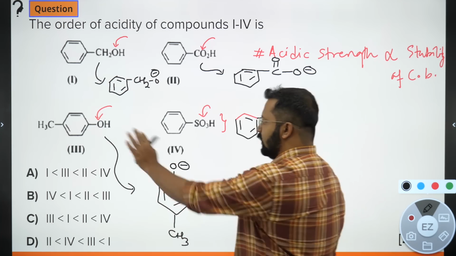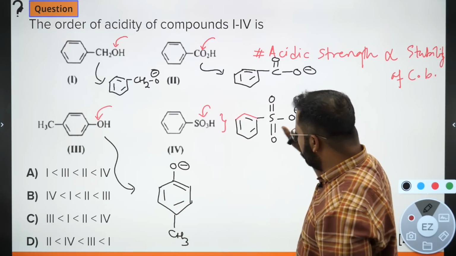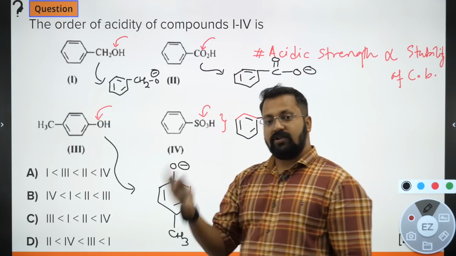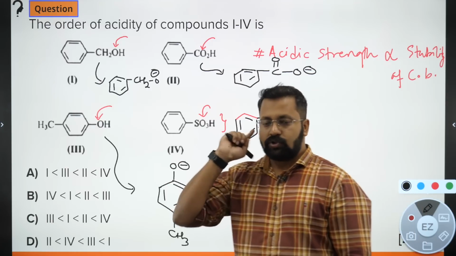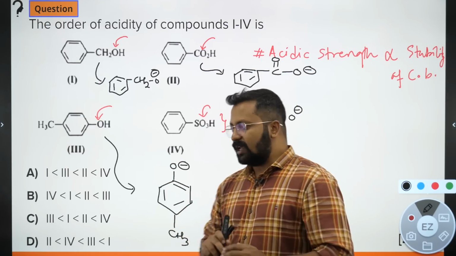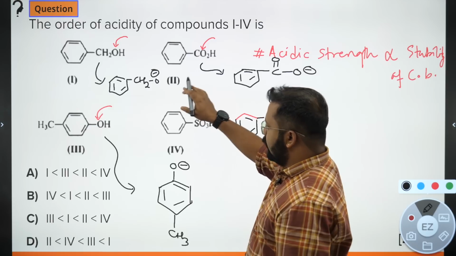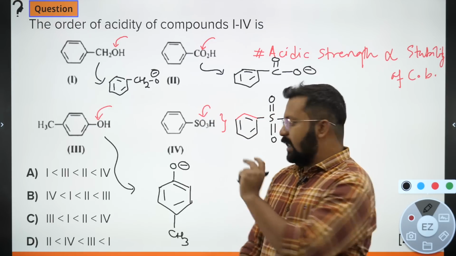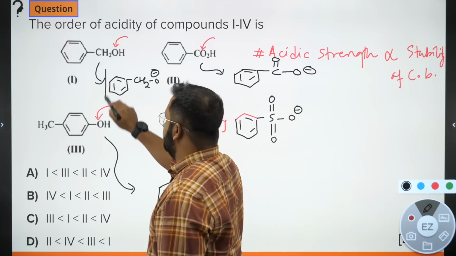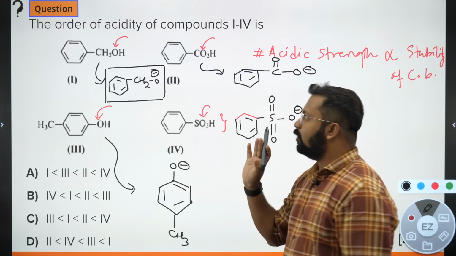So here it is aromatic, here also aromatic. We don't have to look at this. We have to see in which case resonance is taking place and in which case resonance is not taking place. Wherever resonance is occurring, that ion will become more stable. So can we identify an ion in which resonance is not at all taking place? This is the ion in which resonance is not at all occurring.